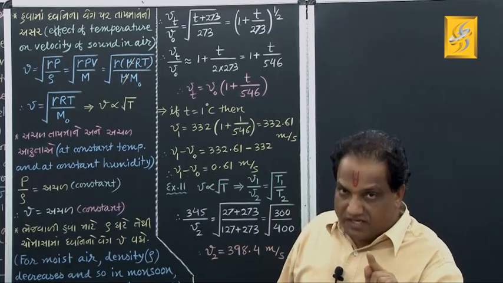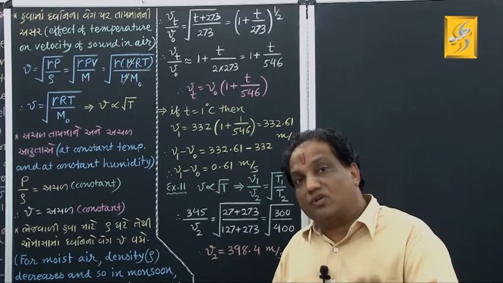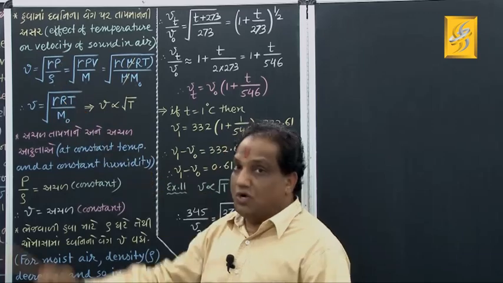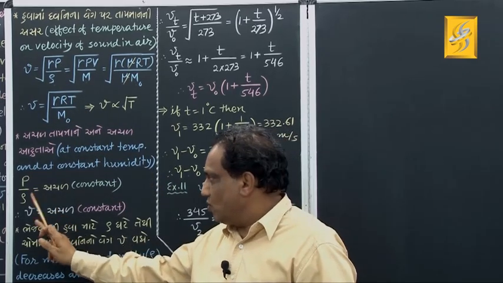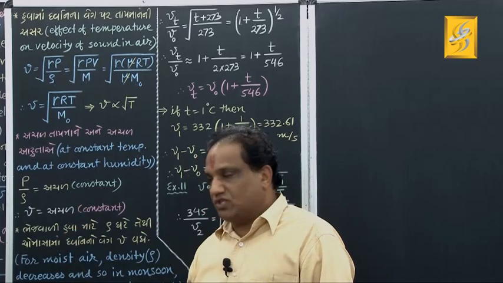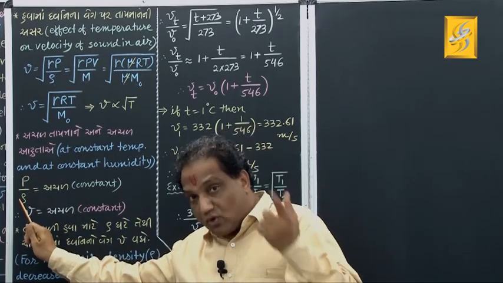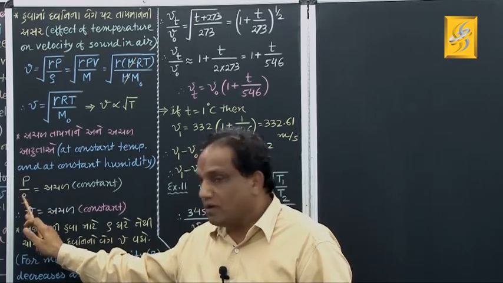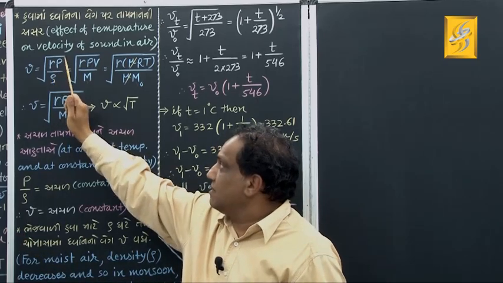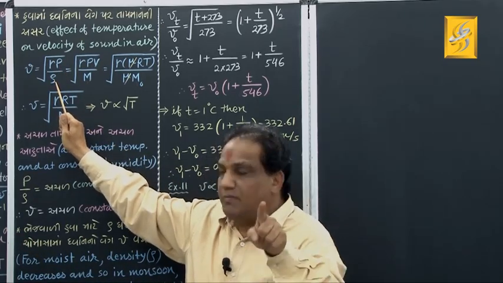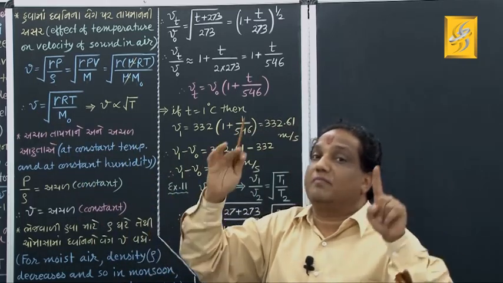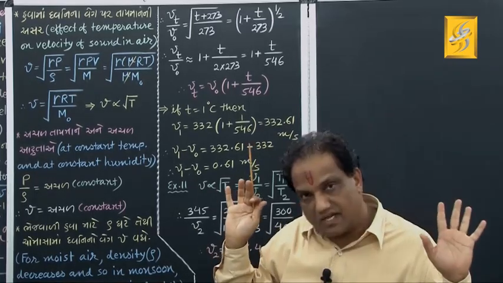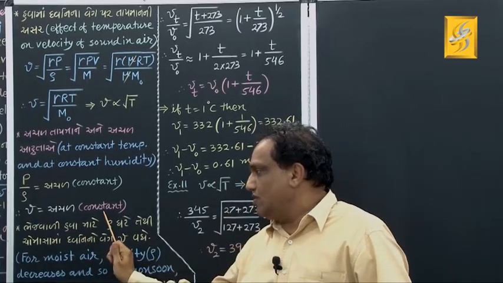Now practically we find that at constant temperature and at constant value of humidity, it so happens that this ratio P upon rho remains constant, okay? Because when pressure is increased, density is increased proportionally. When pressure is decreased, density decreases proportionally. In short, this ratio remains constant. Now here gamma is constant, P upon rho, that ratio is also constant. Ultimately, the velocity of sound in air will remain constant if temperature is constant and if the amount of humidity is constant, correct? That's why I am writing here V equals constant.